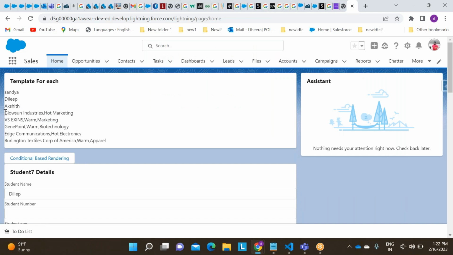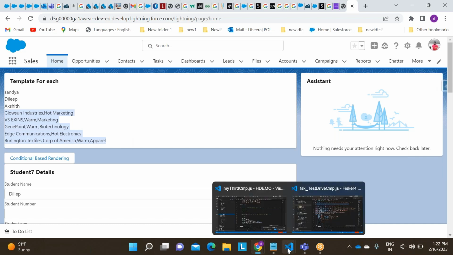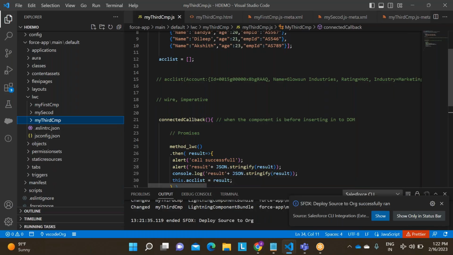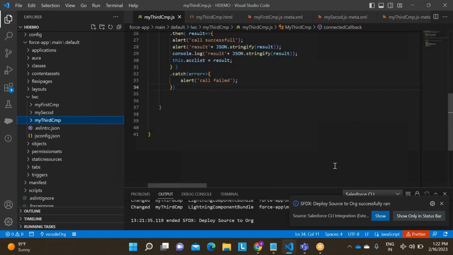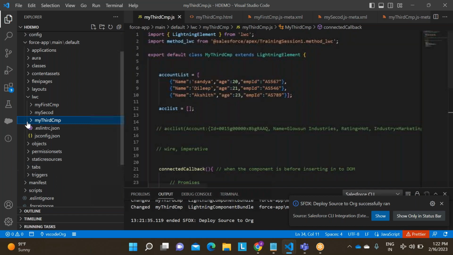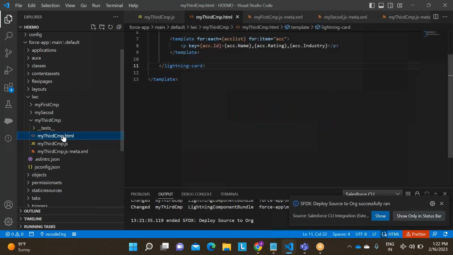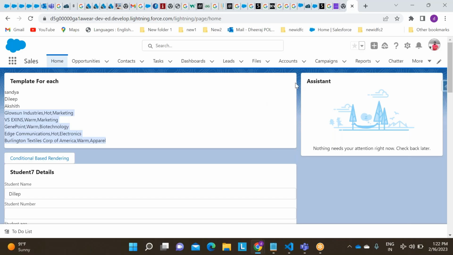Can you see, guys, we got the data. We are able to put this data here from Apex successfully. Yes or no? Guys, are we able to put the data from Apex? We successfully fetched the data from Apex and kept it in the UI in LWC. Yes or no? Any doubts within this?